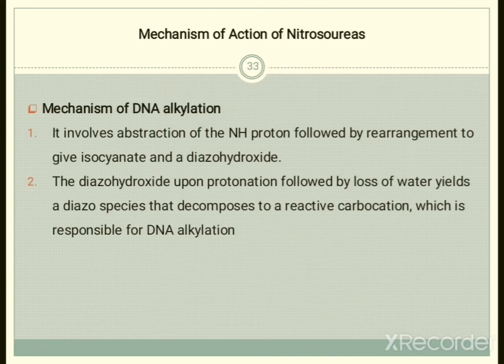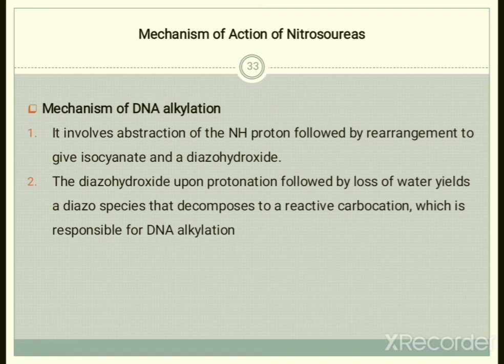Further, the mode of action of these nitrosoureas basically involves the abstraction of the NH proton followed by rearrangement to give isocyanate and diazohydroxide. Initially these agents will abstract the NH proton, and after abstraction they will rearrange and give the isocyanate and diazohydroxide.